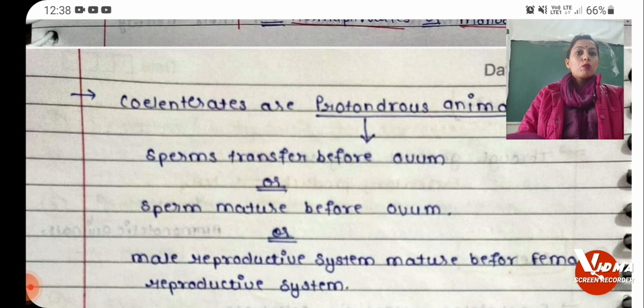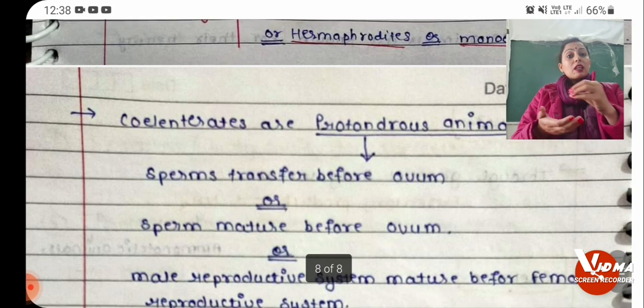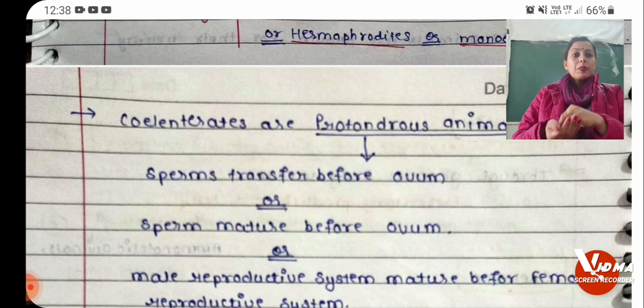As I told you that most of the coelenterates are hermaphrodite, means male and female organs are present in one single organism. So what happens is that male reproductive system matures first and then the female reproductive system matures. So it means there is a formation of sperm, after that there is a formation of ovum. So sperms are transferred before ovum.